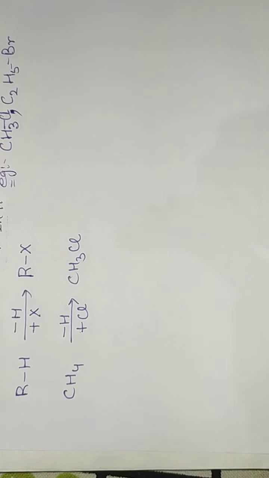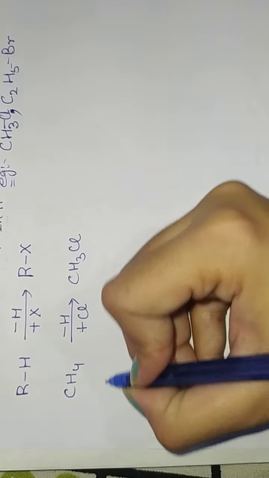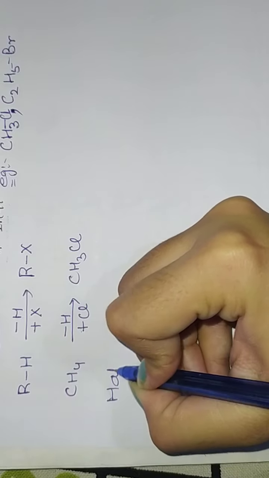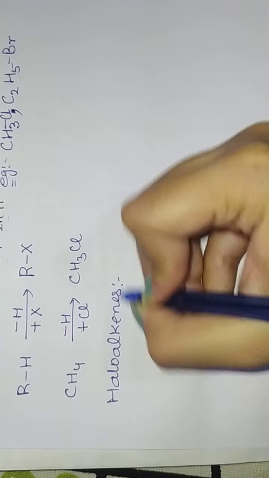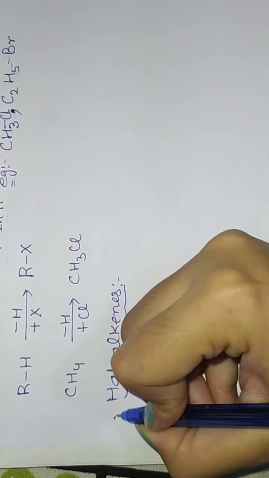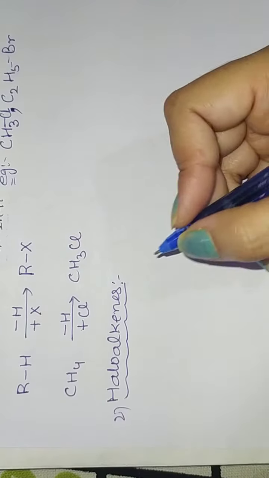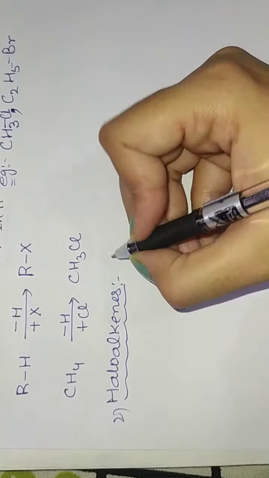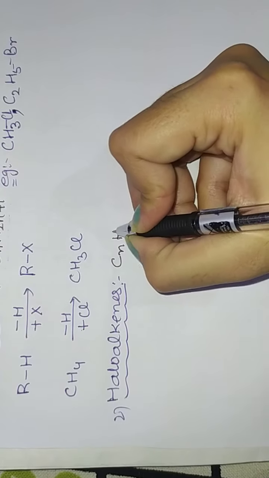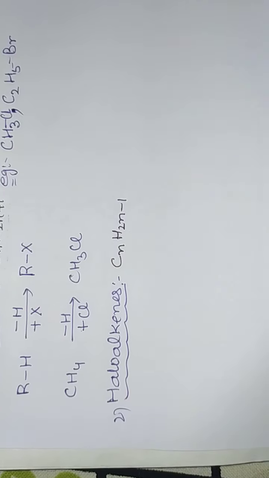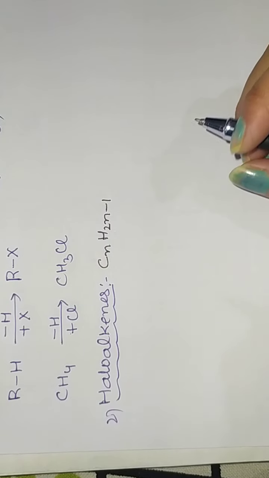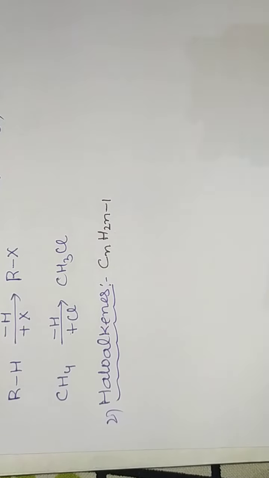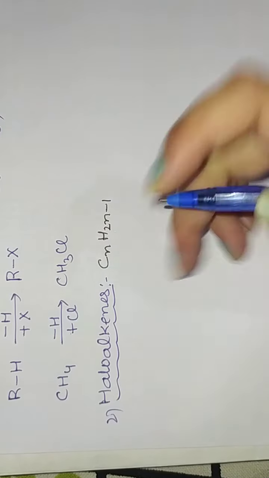Next we have haloalkenes. As the name represents, in haloalkenes the double bond is present. The general formula for this is CnH2n minus 1. Remember, here it is 2n plus 1, here it is minus 1. So what we have to do is simply put in a value.